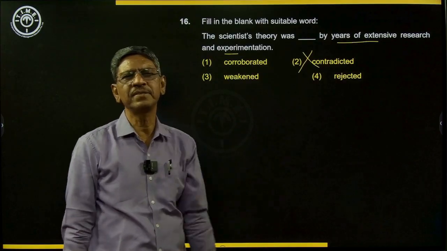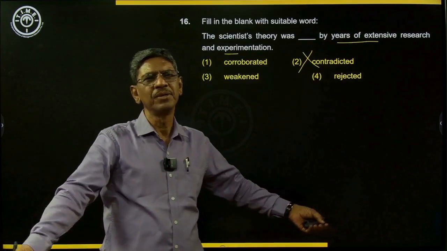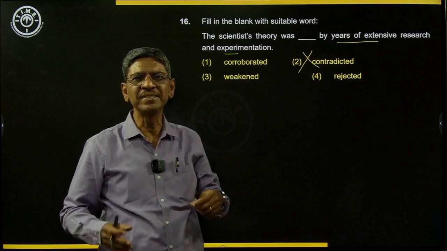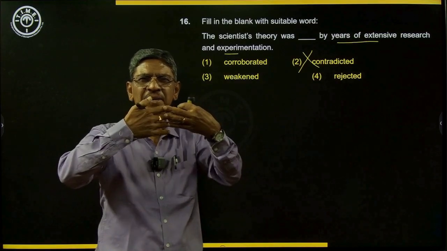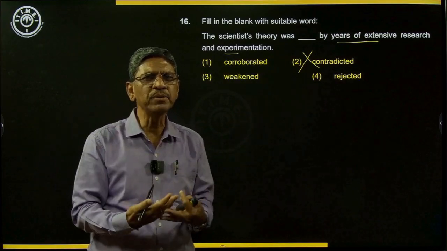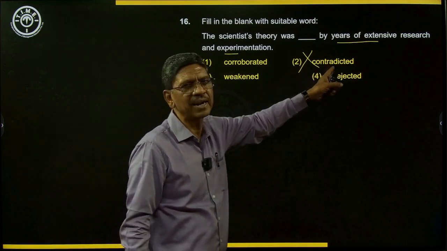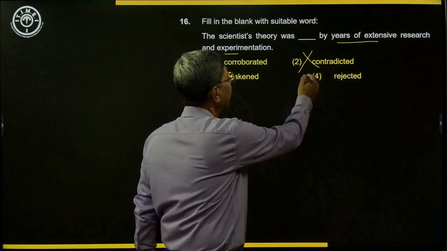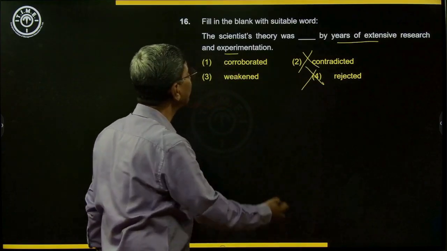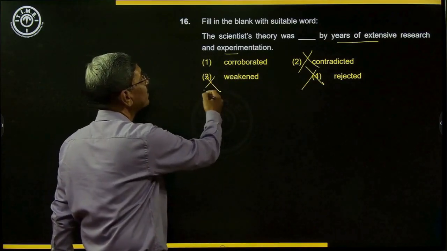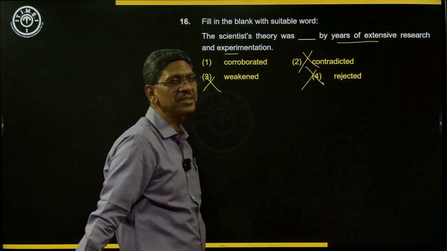Suppose somebody says yes, and I say no. So I'm contradicting what that person said, exactly opposite. When something exactly opposite is said to what has been already said, that is called contradict. So it is not contradicted, it is not rejected, and it is not weakened by years of research and experimentation.